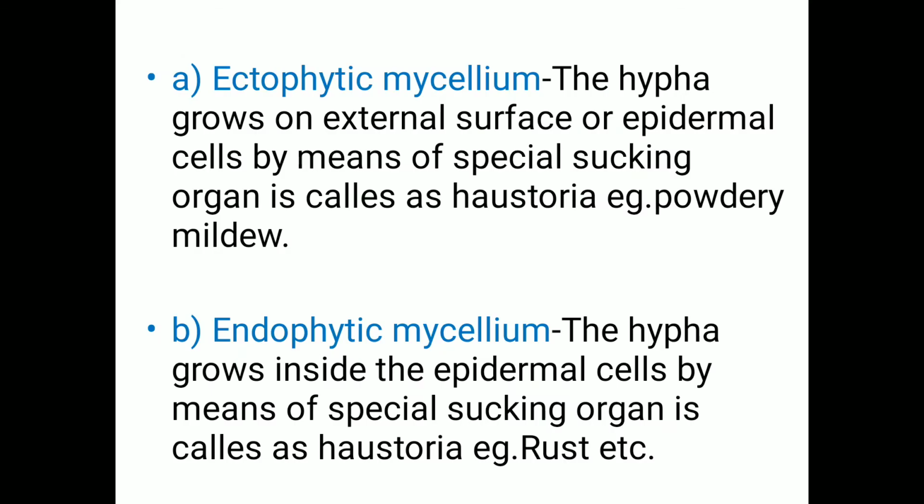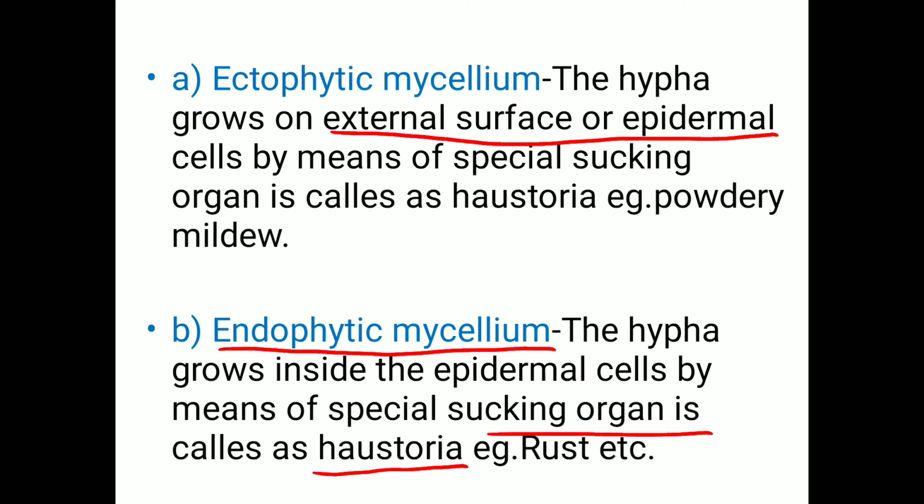So the hyphae or mycelium grow on the external surface of the epidermis, on the upper surface of leaves, where the epidermis is present just below the cutin. When there is growth of fungus on the external surface of the epidermis, it is called ectophytic mycelium. In endophytic mycelium, the hyphae grow inside the epidermal cells by means of a special sucking organ called haustorium.